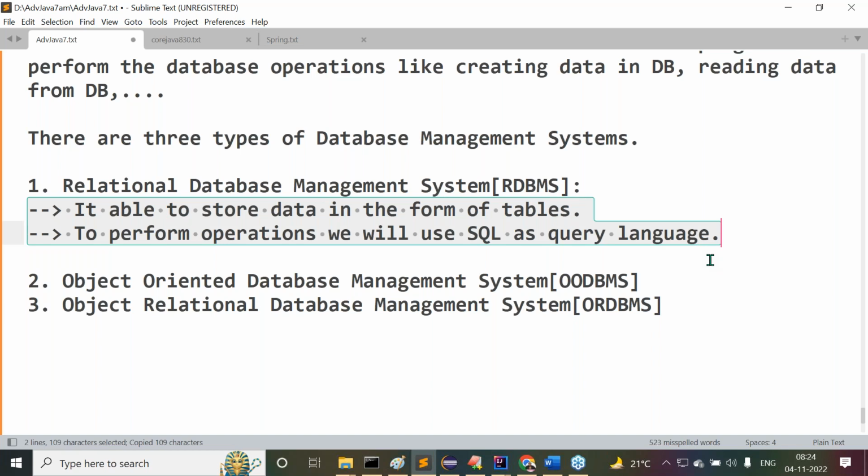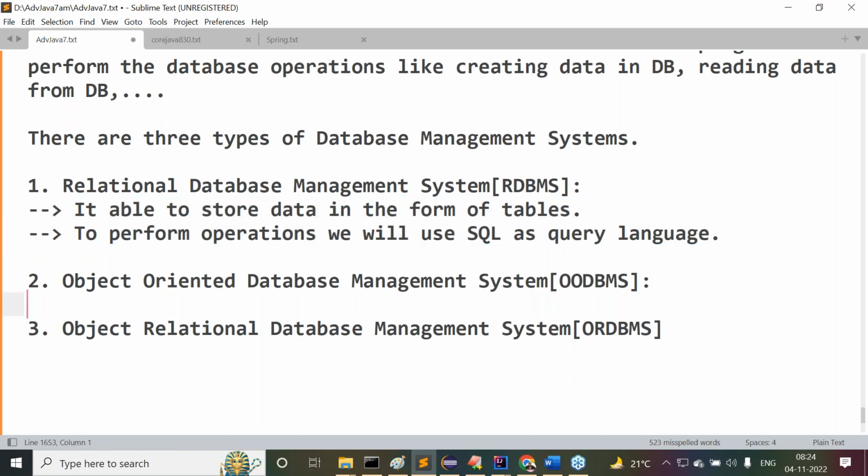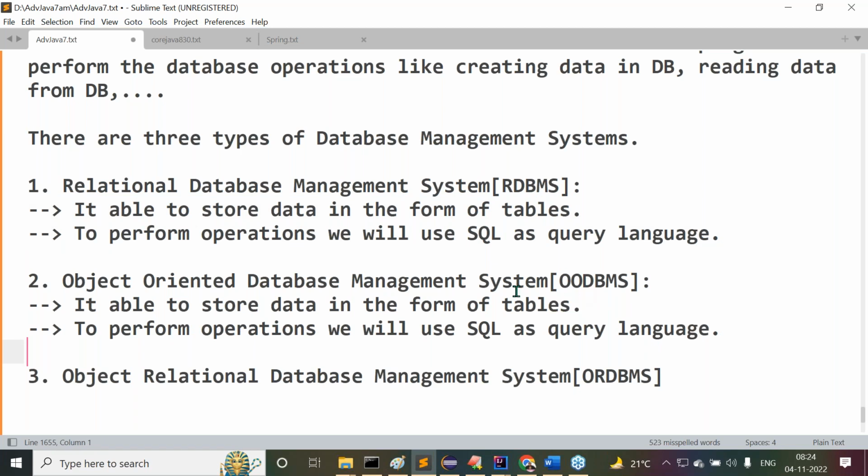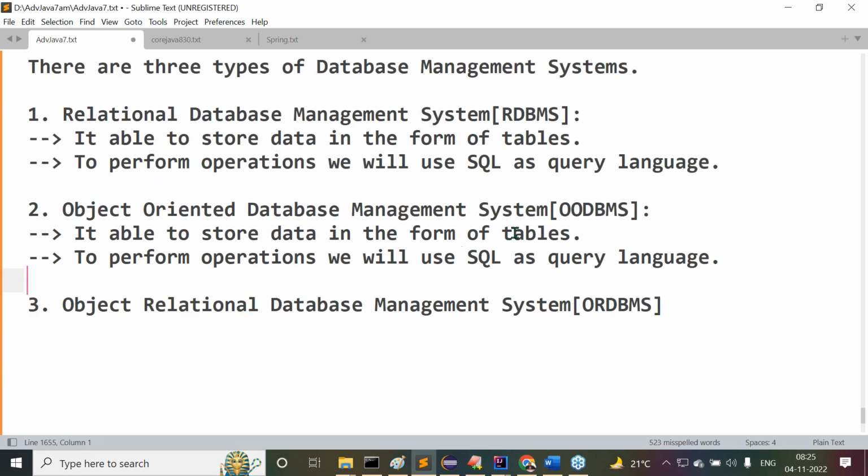Now the similar points we can understand inside the object oriented database management system. It is able to store data in the form of objects.